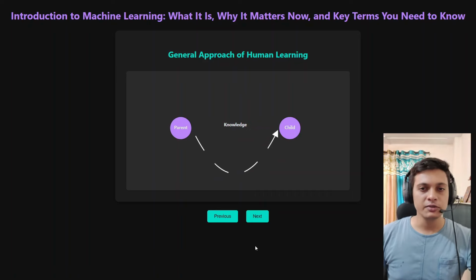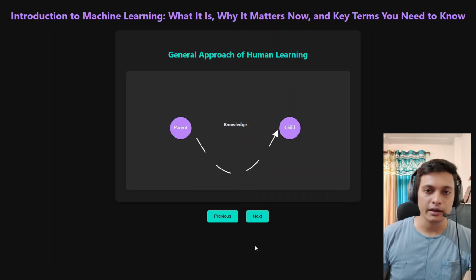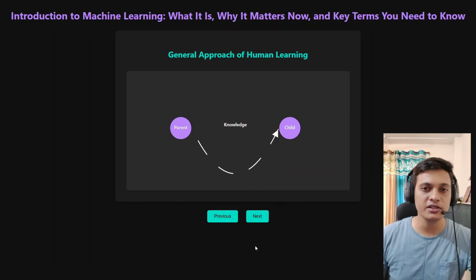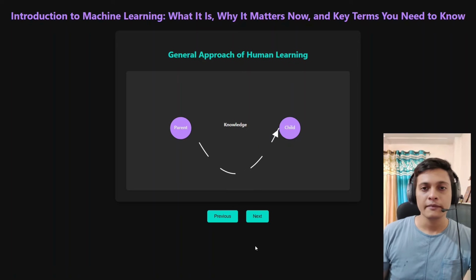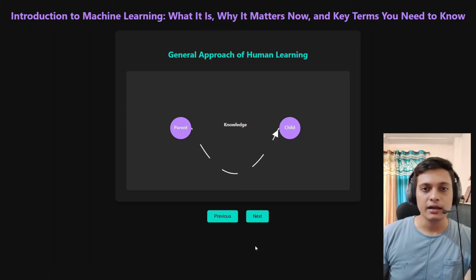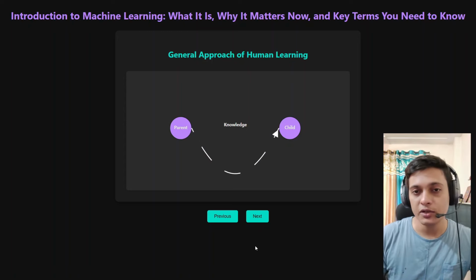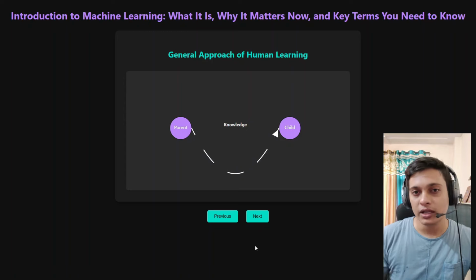When it comes to machine learning, we must know the approach of human learning because this is what we are going to implement in our machine learning. So, what's the general approach of human learning? Let's take an example of a child. All the data, all the knowledge which comes to a child in his starting phase comes from the parent. And what kind of data?